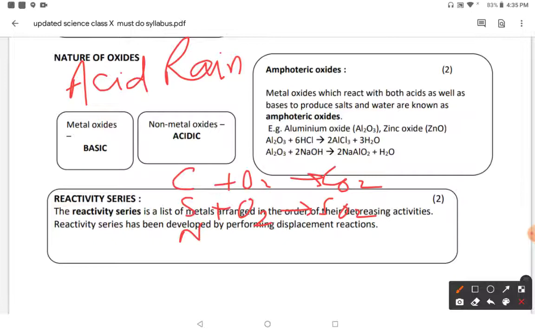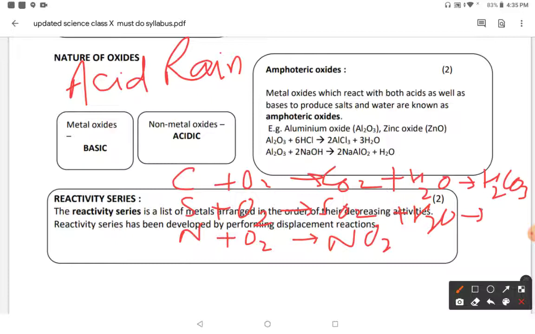Sulfur dioxide. When fuel is burned, these pollutants form nitrogen dioxide. So when the rain falls, water is added, and this forms carbonic acid, H2CO3. Similarly, this is sulfurous acid, H2SO3, and similarly when water is added here, it forms HNO3, nitric acid. So many acids are formed.